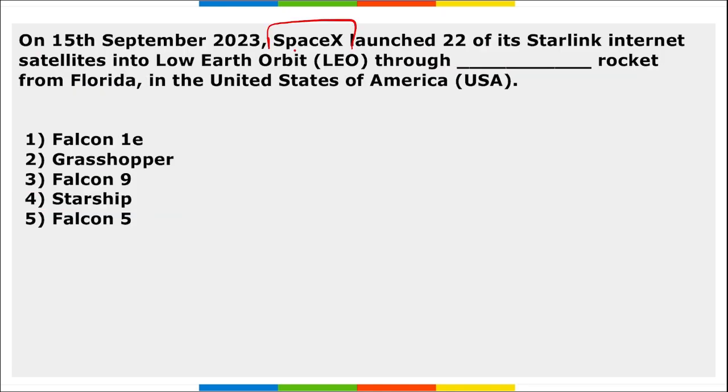Next, SpaceX launched 22 satellites of Starlink internet into low Earth orbit through a rocket from Florida, USA. So it is the Falcon 9 rocket.